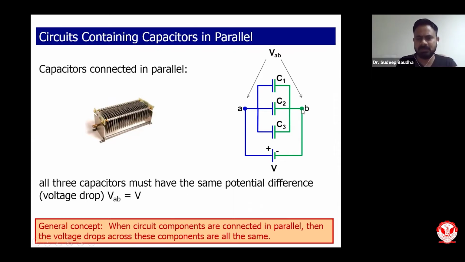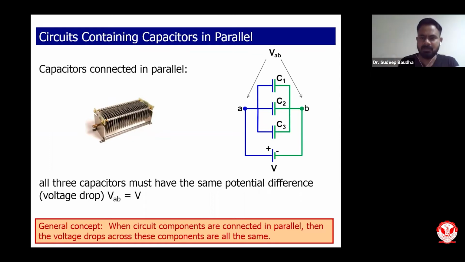When I say by the choices, suppose I am moving from this particular point, this is one terminal, and if I move further, I have first, second and third choice. Similarly, if I go from here, there is first, second, third choice. So fundamentally we say that three capacitors or three resistors, any three things are parallel when we have choices to select the path to move to individual capacitors. If there is no choice, then we call it series. I will try to demonstrate this logic when I discuss series also.